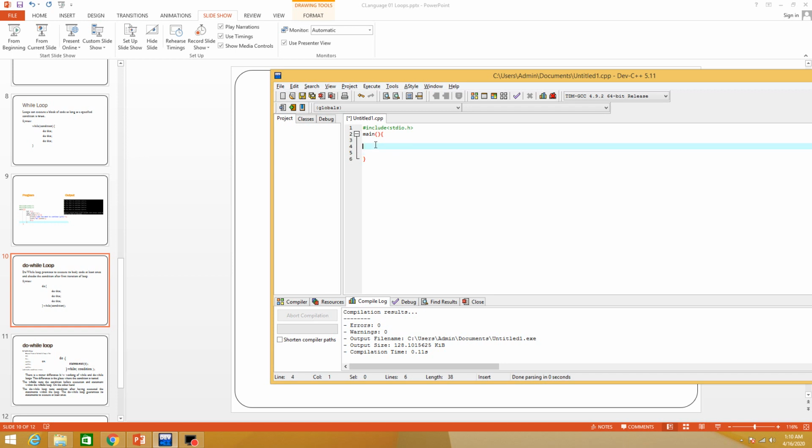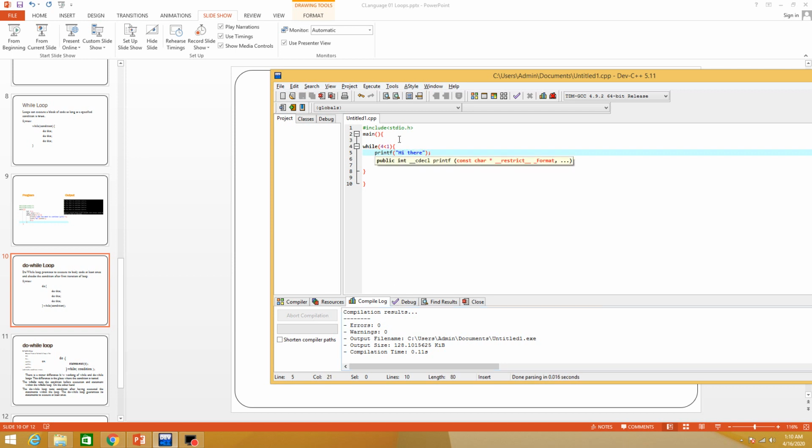Okay, let's do the practical of the do while loop. First of all I am writing the while loop. I say here 4 is less than 1 and I will print "hi there".